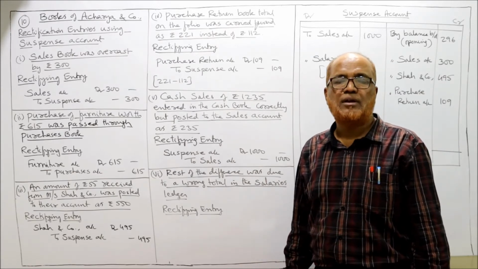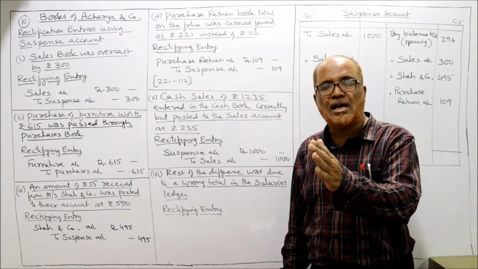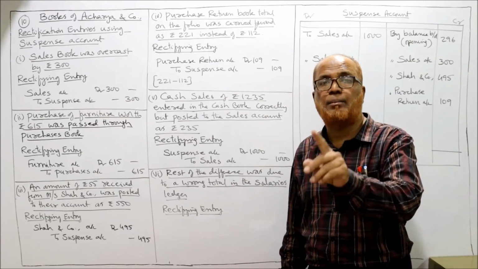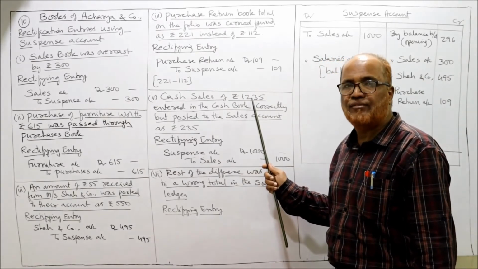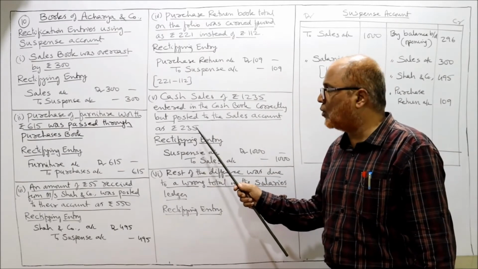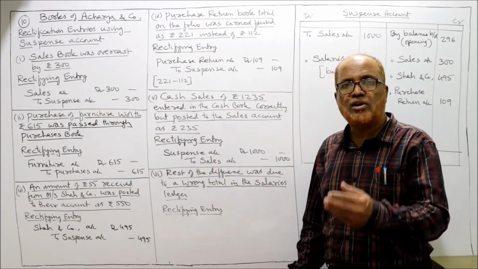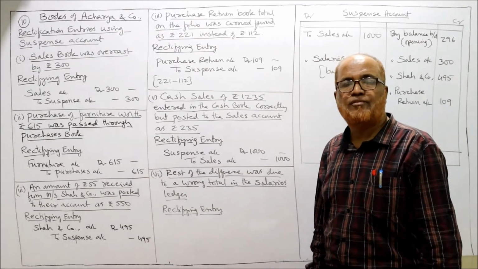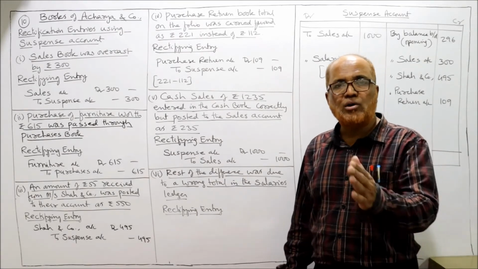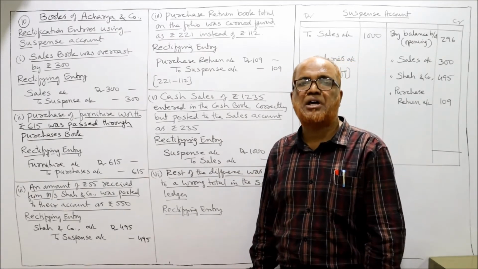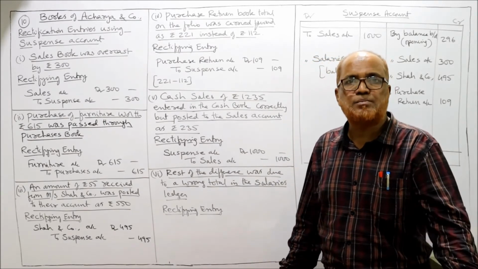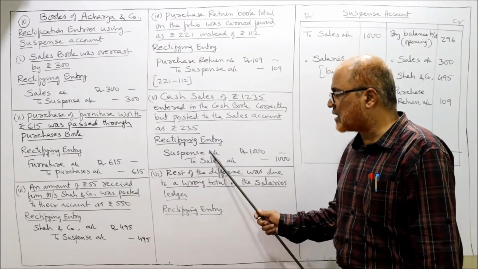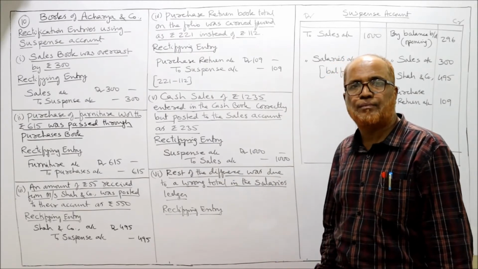That means now sales account should be credited by 1,000. Instead of 1,235, sales account was credited only by 235. One was ignored, omitted, forgot to take. So now sales account should be credited by 1,000. Which account should be debited? Suspense account. So suspense account debit to sales account 1,000.